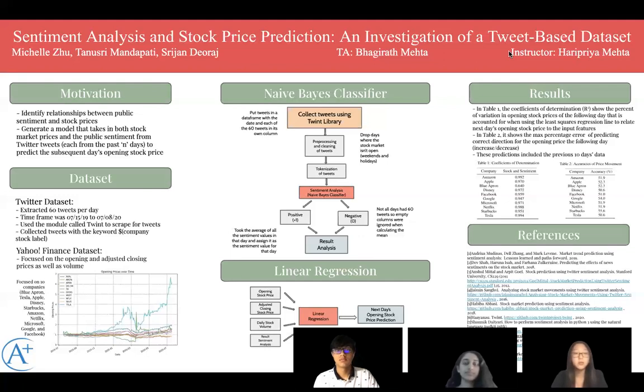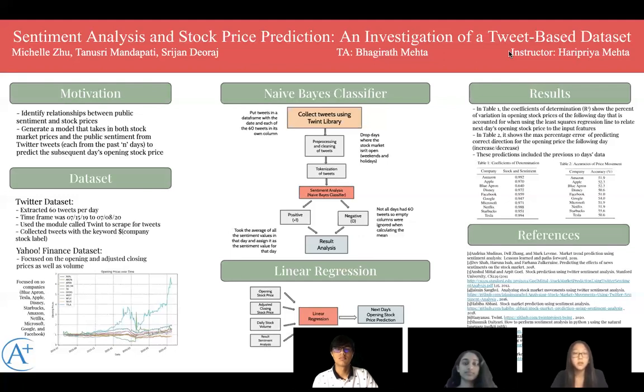So we used two data sets, one of which was the Twitter data set where we extracted 60 tweets per day. The time frame used was July 15, 2019 to July 8, 2020. We used a module called Twint to scrape for the tweets and collected the tweets with the keyword $ and then the company stock label. So for example, for Blue Apron, it'd be the $APRN.